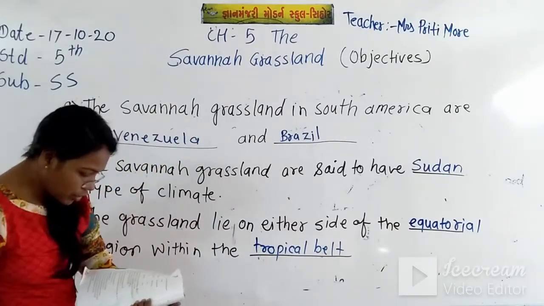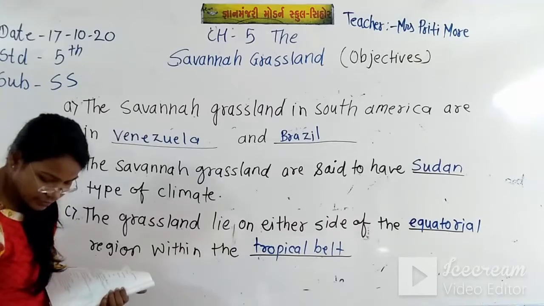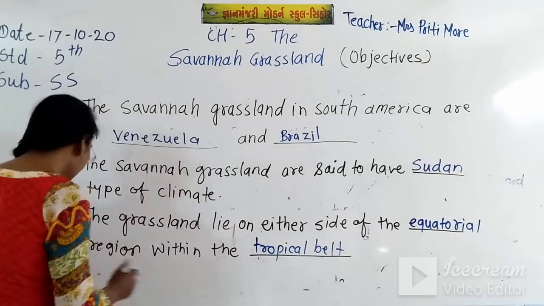Now the fourth one I am writing, D number.